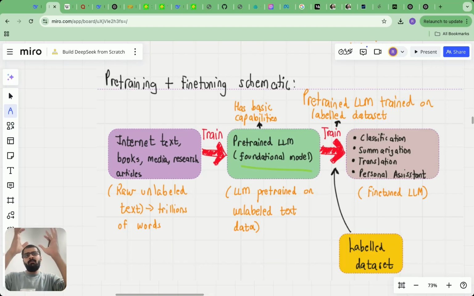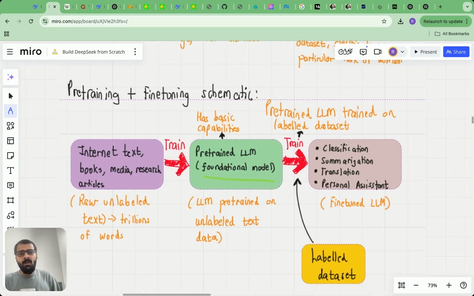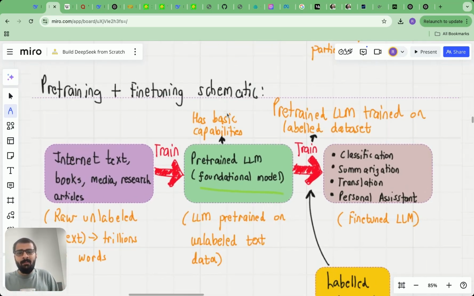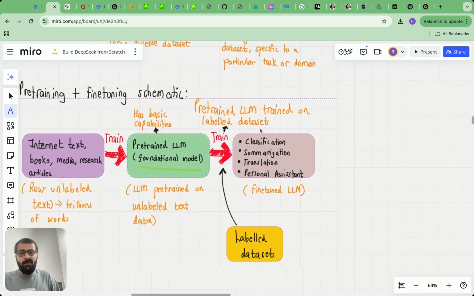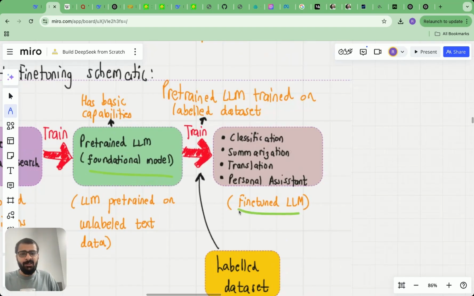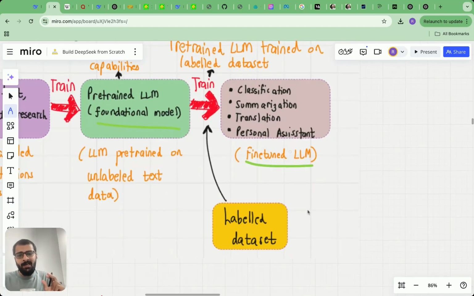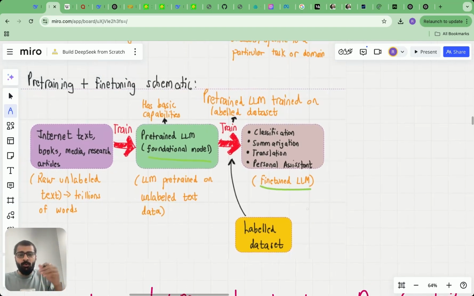And then this giant large language model is trained on this huge amount of data. This training costs upward of $1 million, might even cost tens of hundreds of millions of dollars as the size of the LLM increases. Keep in mind that after pre-training, the model develops basic capabilities, and after that, we typically need to fine-tune the model. So that's the second stage. We fine tune the model with a labeled dataset. So, for example, you could teach the model to translate by giving it some labels of how translation usually proceeds.